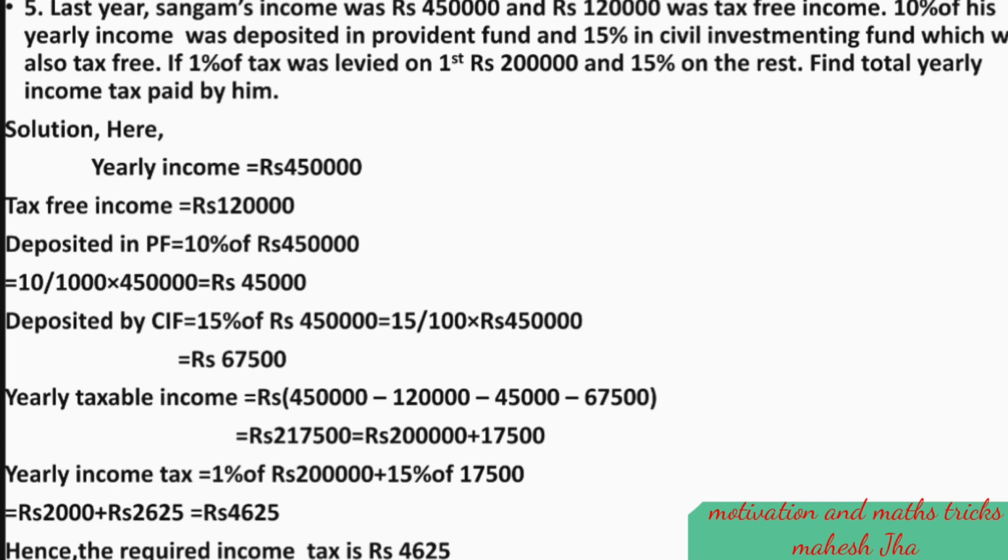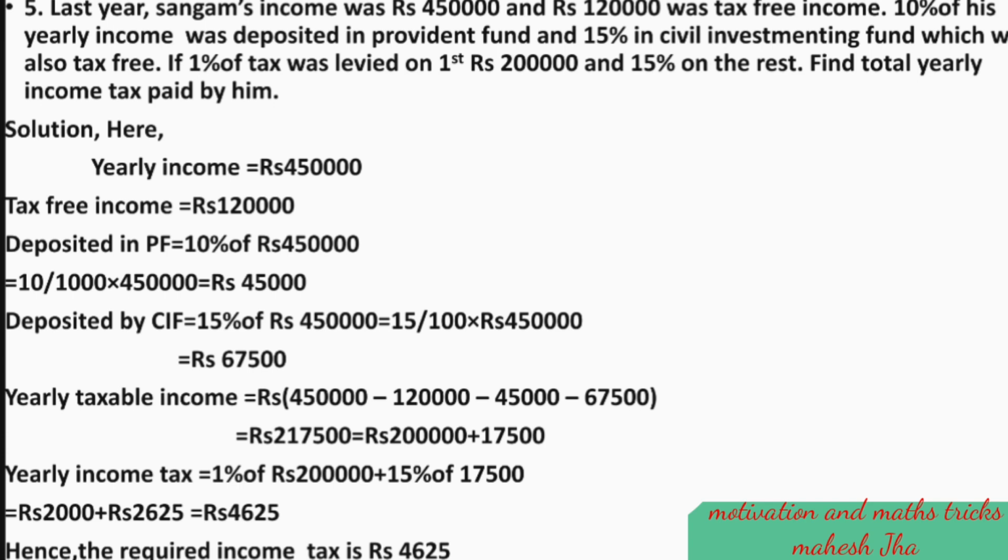Here, yearly income equals 4 lakh 50,000. Tax-free income is 1 lakh 20,000. Deposited in PF, that is 10% of 4 lakh 50,000, means 45,000. Deposited in CIF, means Civil Investment Fund, 15% of 4 lakh 50,000, that is 67,500. Then yearly taxable income remains 4 lakh 50,000 minus 1 lakh 20,000 minus 45,000 minus 67,500. That remains 2 lakh 17,500.